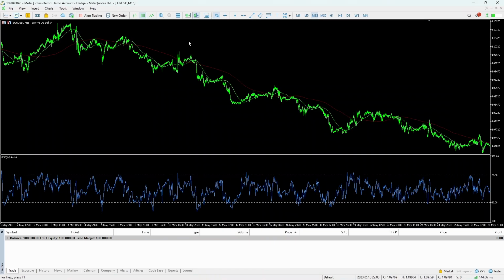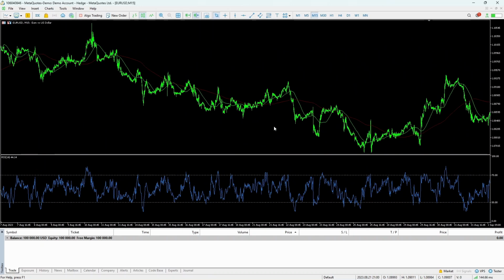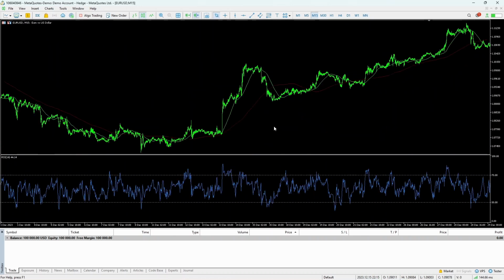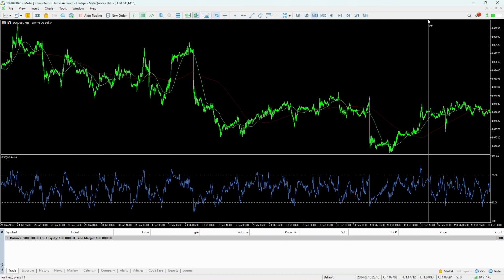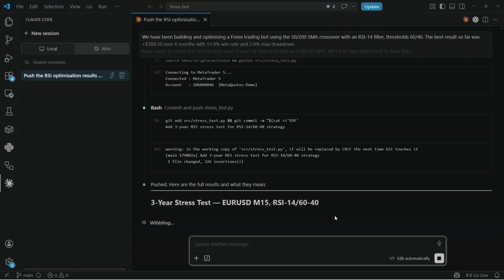This is 3 years of EURUSD data on the 15-minute time frame, May 2023 all the way to today. Every candle is a 15-minute period. There are roughly 70,000 candles in this window. Our strategy is about to be tested across all of them. And here are the results.